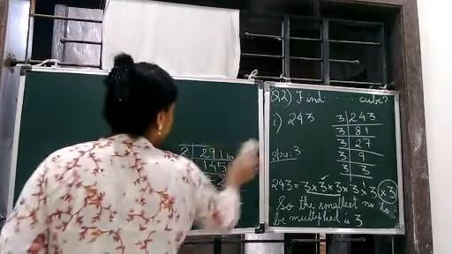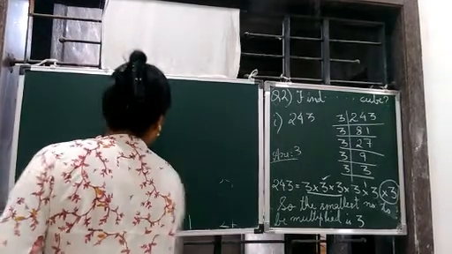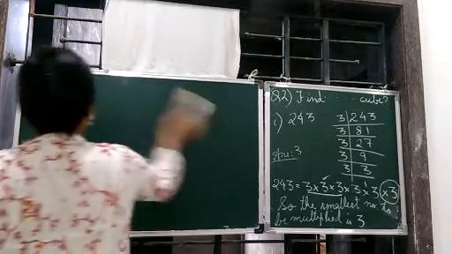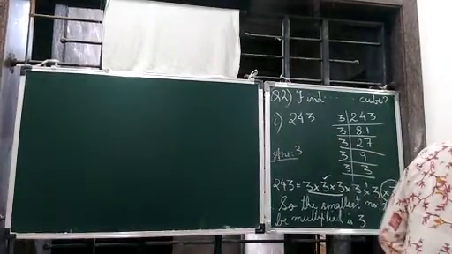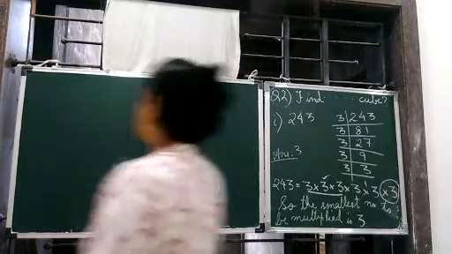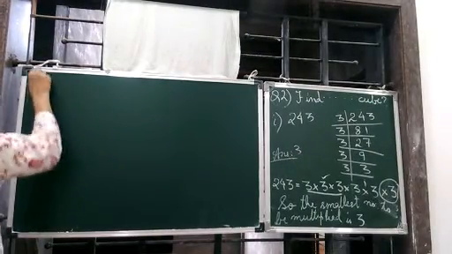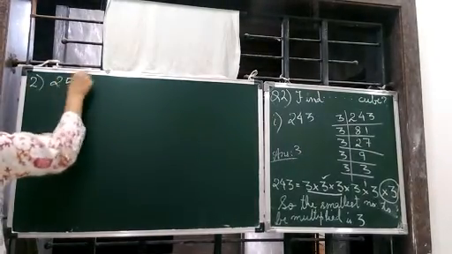Now we go to the second one. That is 256.